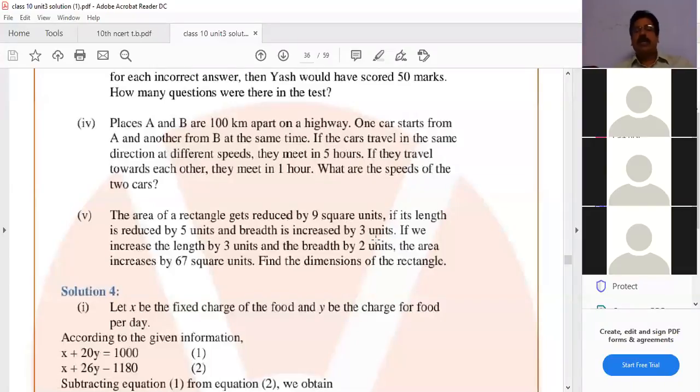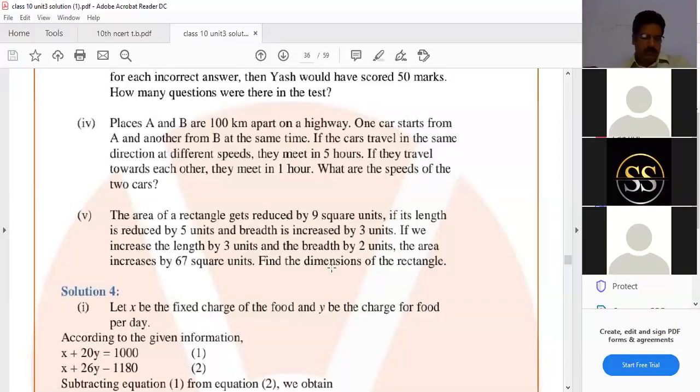Now, length and breadth are, let the length of the rectangle be x units. Let the breadth of the rectangle be y units. Now, the formula for area of rectangle is L into B. That means x into y, xy square units.